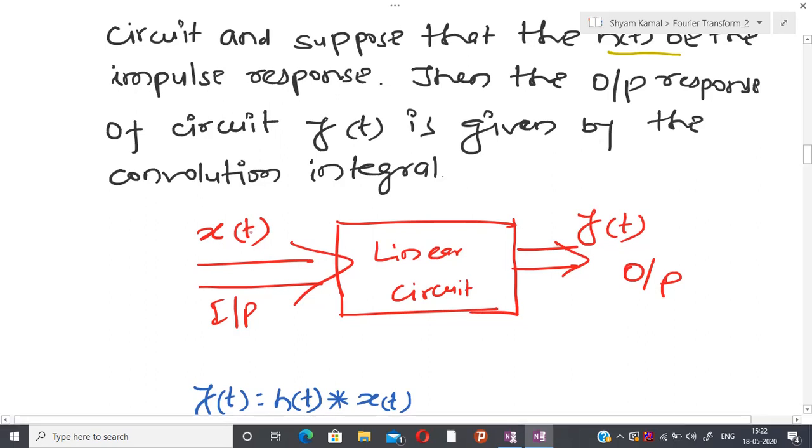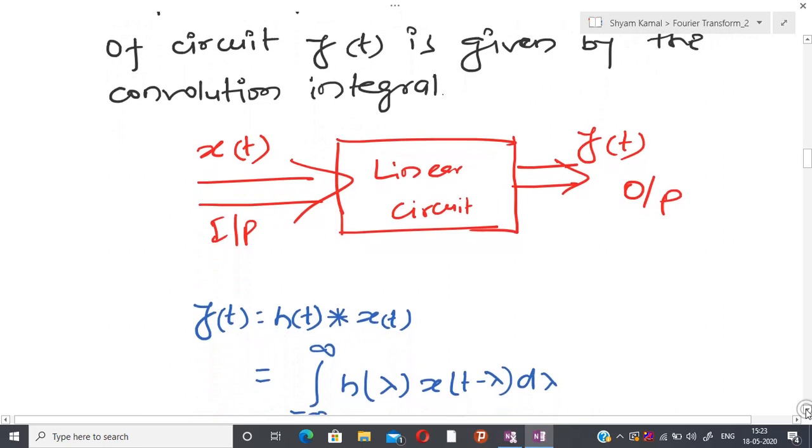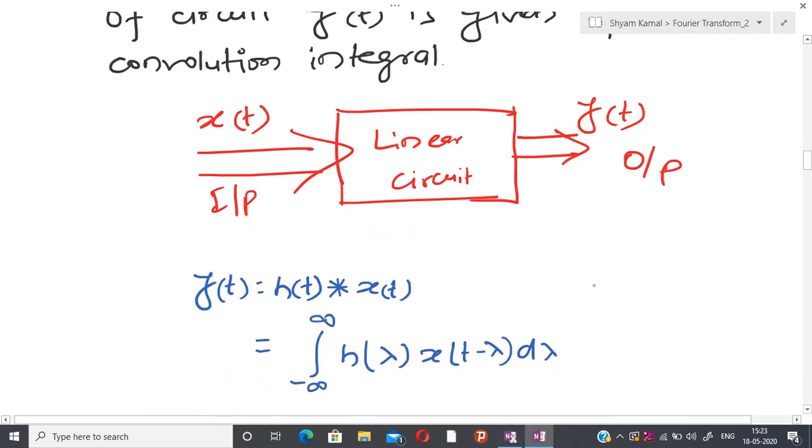Suppose x(t) is represented as a combination of impulse responses; then also it is possible to guess y(t), because I have a linear network, so the superposition principle is valid here. It is possible to show that any kind of signal can be represented in terms of the impulse function.